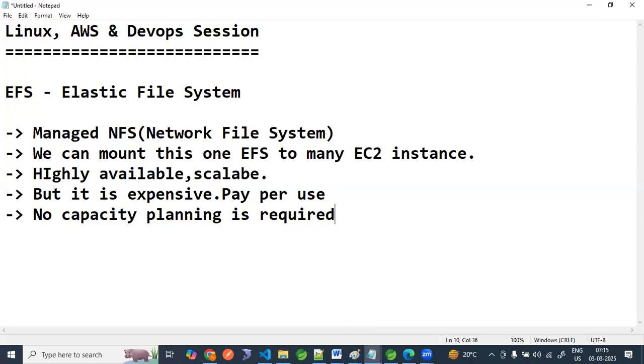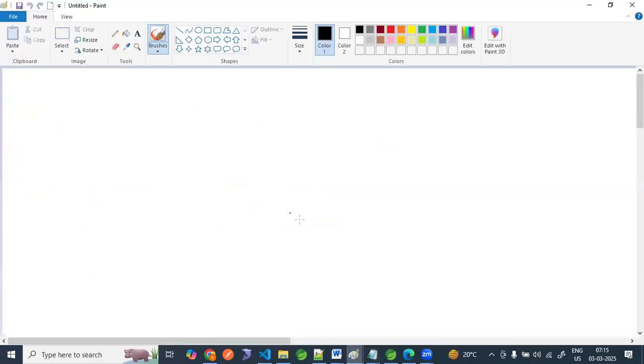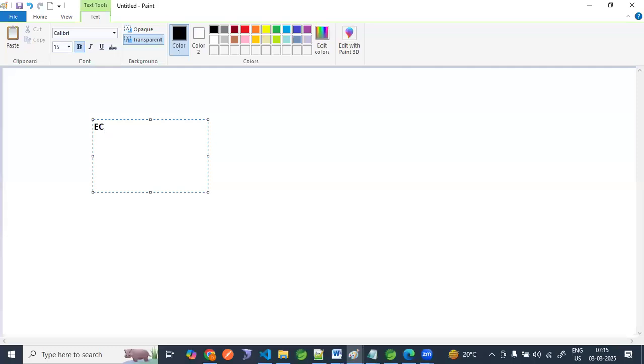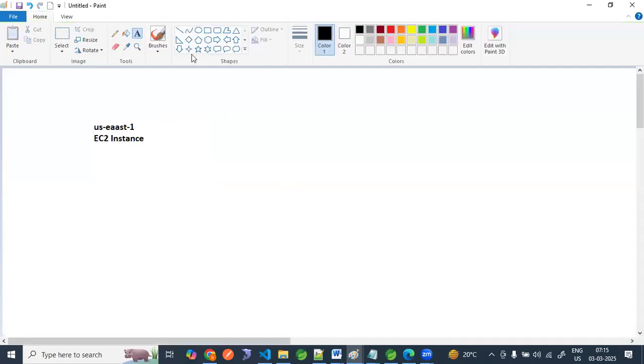Okay, now. This is our EC2 instance. Let's say this is running in US East 1A. And this is our other EC2 instance.